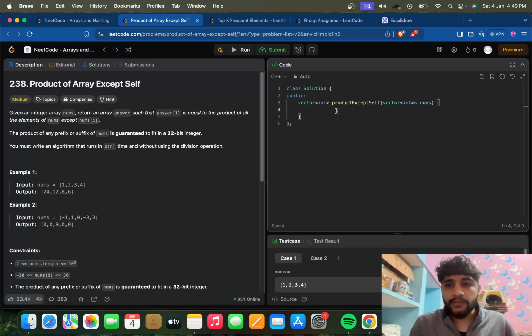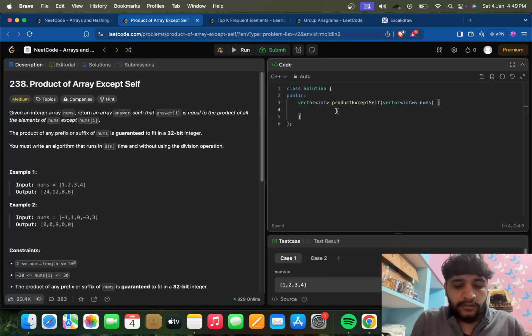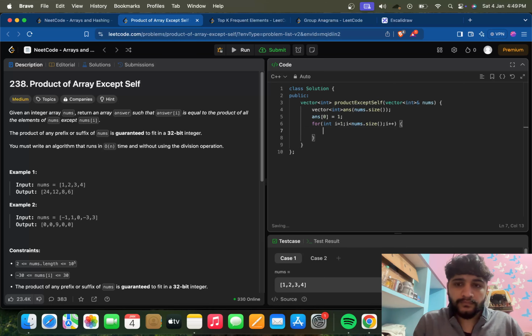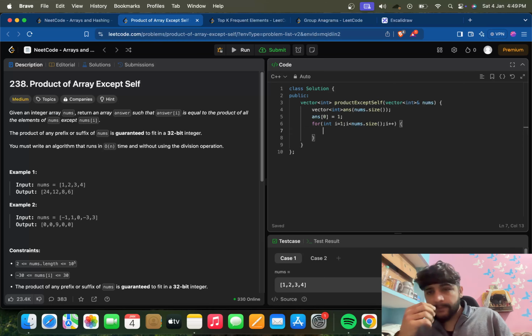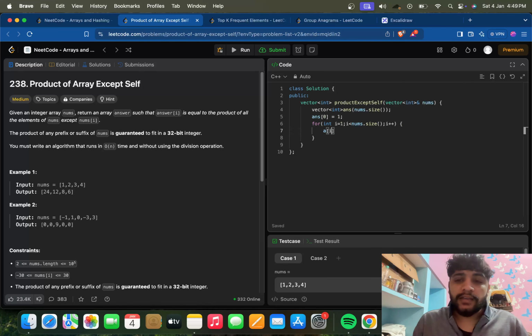So I guess it's simple what we need to do, right? So let's have the answer and its size to be same as nums, and answer[0] as 1. And we have to start from the first element, i < size, i++, and we can do this. Yeah, the equation was that answer[i] is answer[i-1] into nums[i-1].